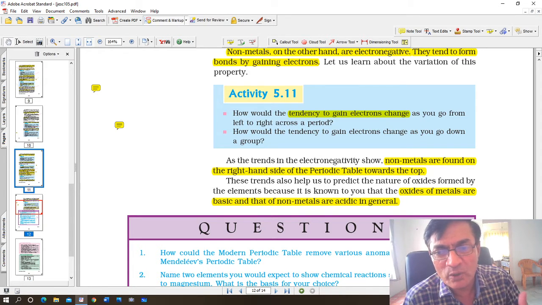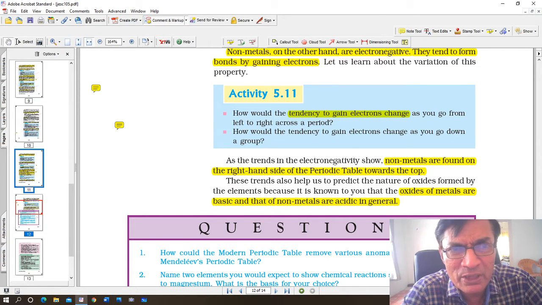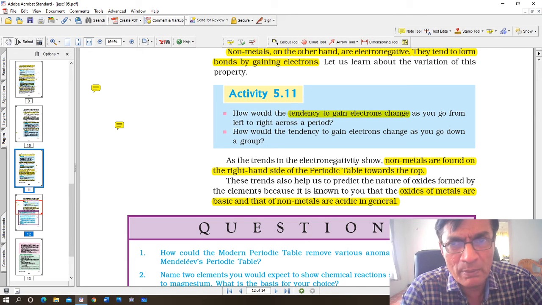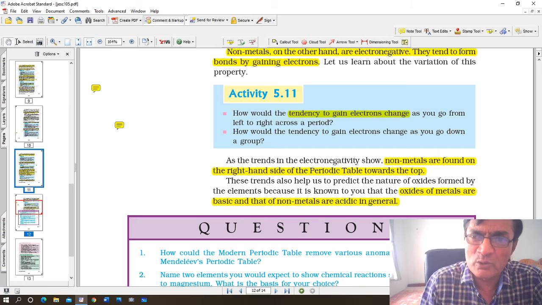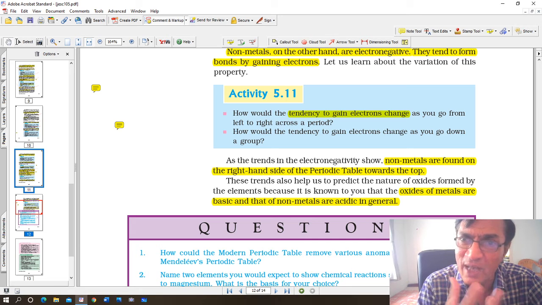Non-metallic oxides are acidic in nature because, for example, sulfur and carbon are non-metals. When they react with oxygen, they form the corresponding oxides, sulfur dioxide and carbon dioxide. When these are dissolved in water, you get mild, dilute acids, for example carbonic acid, H2CO3. Carbonic acid is a mild acid, not a concentrated acid. And therefore, non-metallic oxides are acidic in nature, whereas metal oxides are basic in nature.